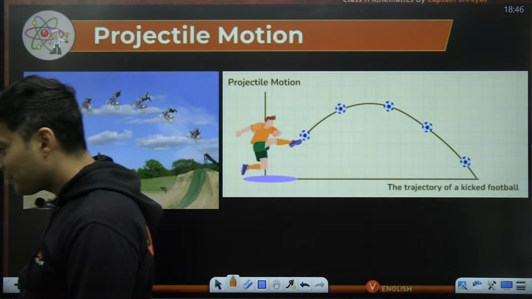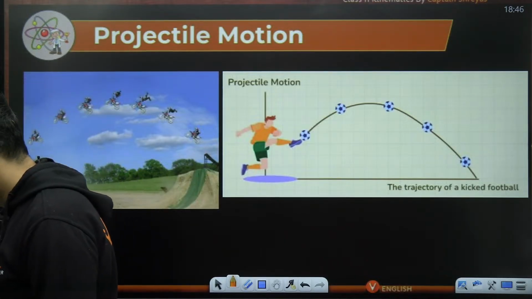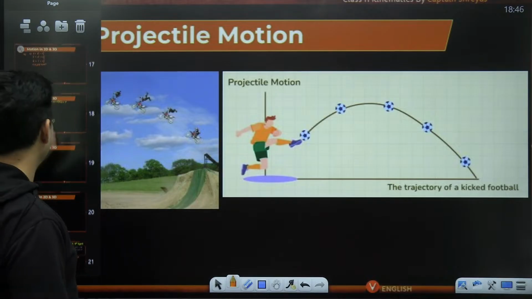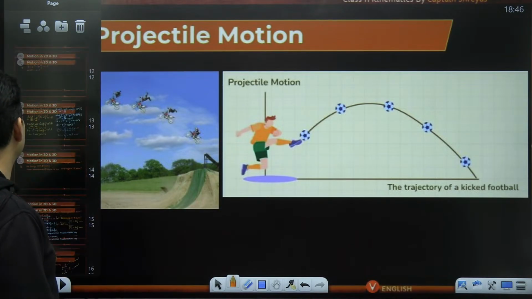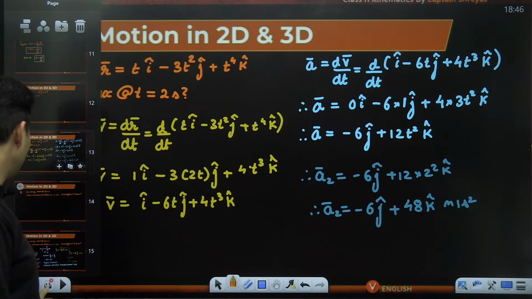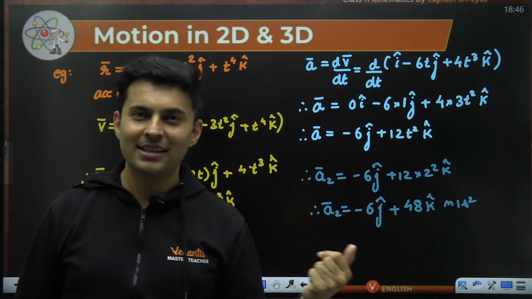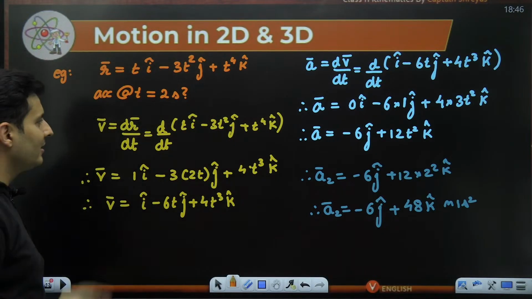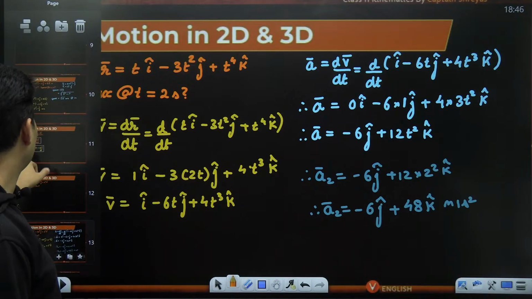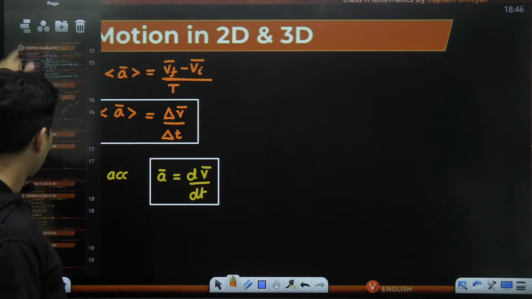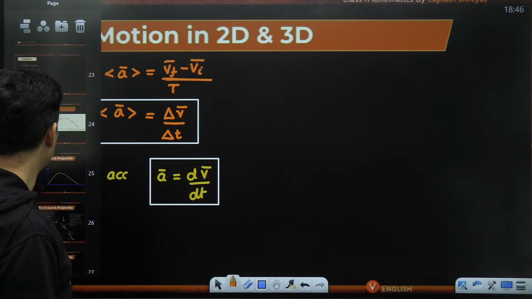Isn't it? Perfect. Okay, if acceleration is not constant, then we discussed that in the beginning only. If acceleration is not constant, we have been doing it all this while. See, our acceleration was not constant. Use derivatives, calculus basically. In none of these questions was acceleration constant, even here or even here. So you have to use the derivative and integration concept. Okay, so that is how it goes.